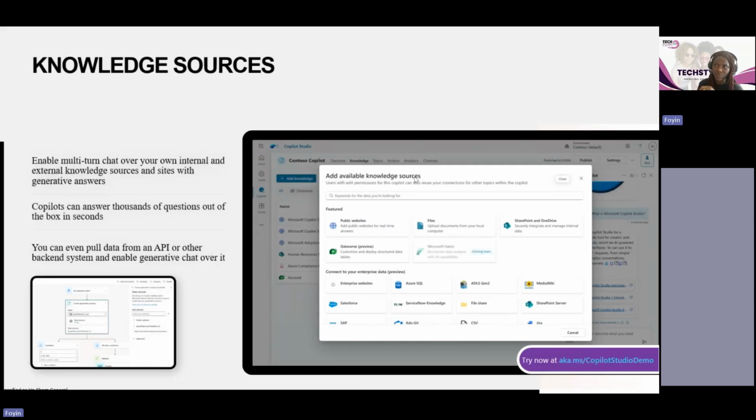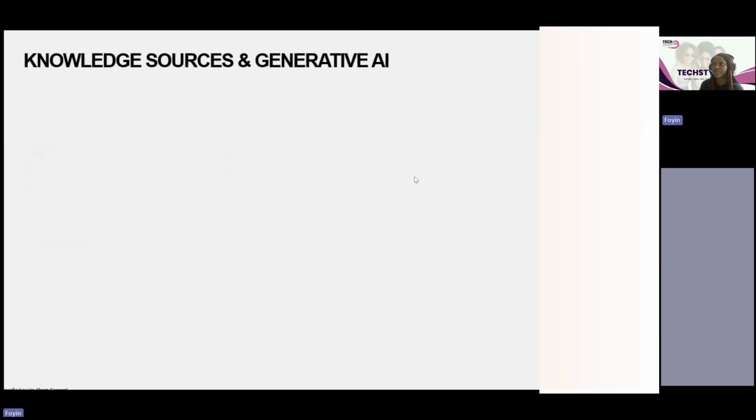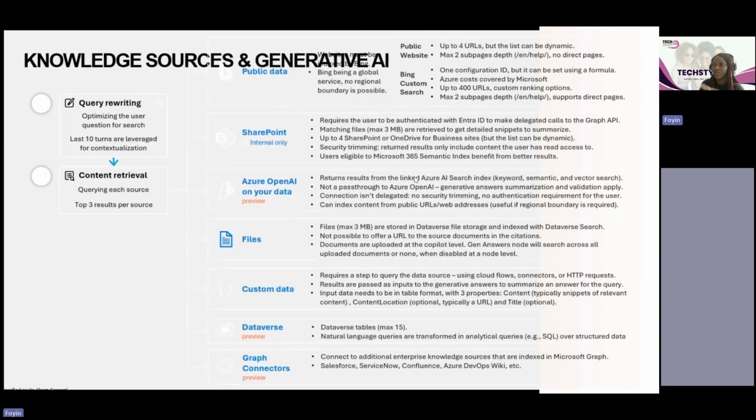Now we have the knowledge sources, which we've spoken about a lot already, where you can make your knowledge source from a public website, you can use a file, or you can use documents that are stored in SharePoint and Dataverse. You can point your agent in Copilot Studio to multiple knowledge sources. So that's covered already. And then this gives an example, a very worded slide, but it's just talking about the different knowledge sources and more information about them and how it works.